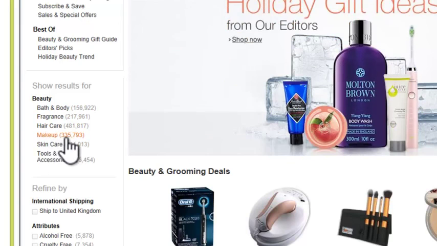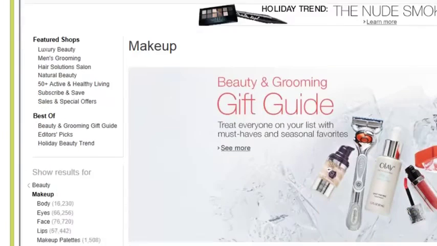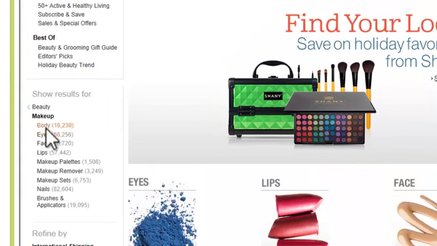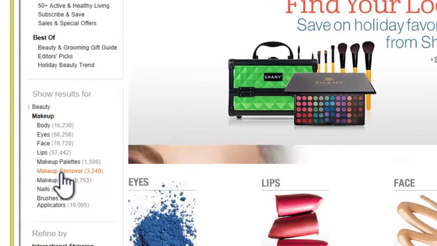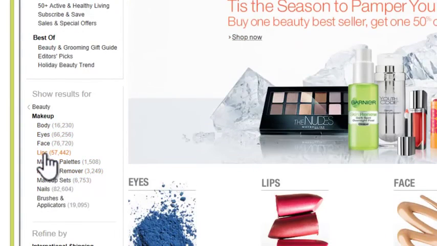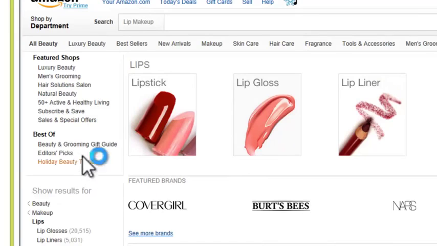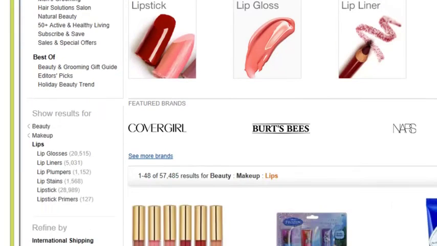So there's 335,000 products in there. So let's have a look at makeup, and we'll see that drills down again. We've got makeup body, eyes, face, lips, makeup palettes, etc. And you can keep drilling down into these ideas until you eventually get to products. In fact, this one I'll go down now into lips. We've got lip glosses, lip liners, lip plumpers, lip stains.